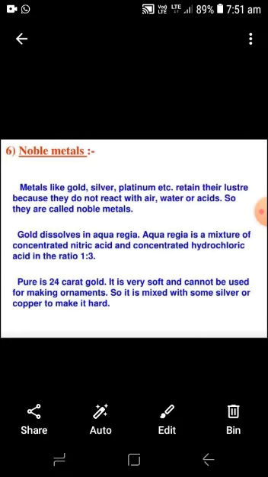The purity of gold is measured in carat. Pure gold is 24 carat. It is very soft and cannot be used for making ornaments. So it is mixed with some silver or copper to make it hard, and that's why the gold used in ornaments is 22 carat or 18 carat.